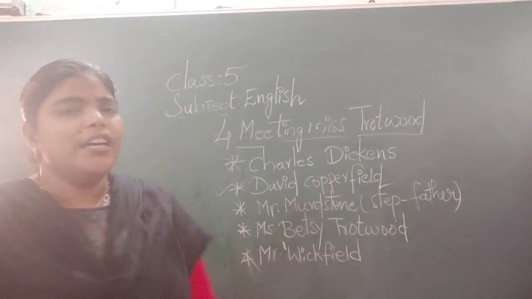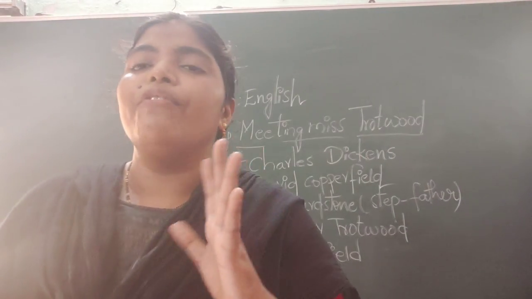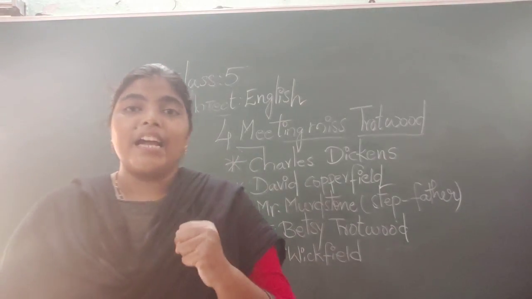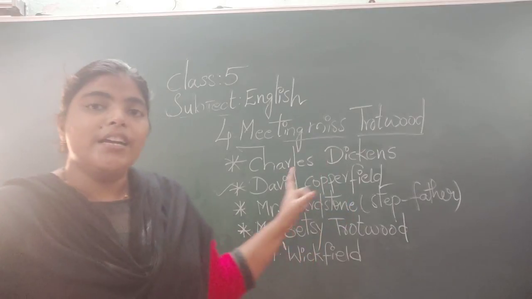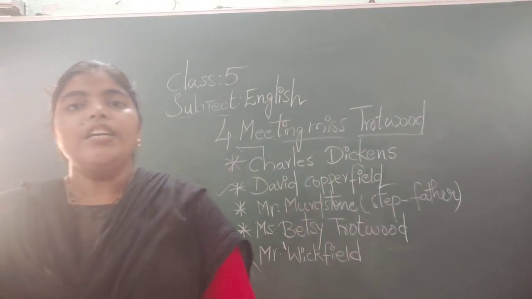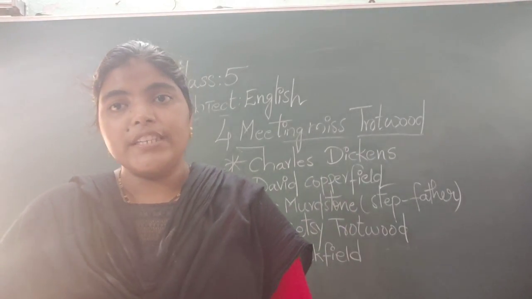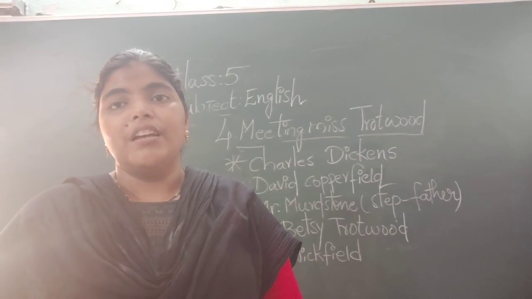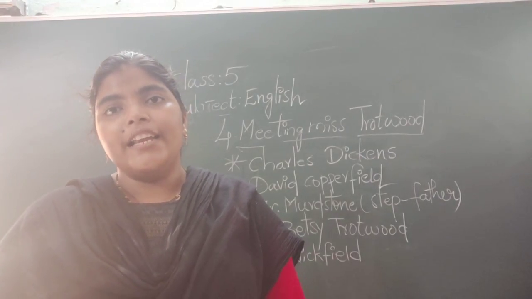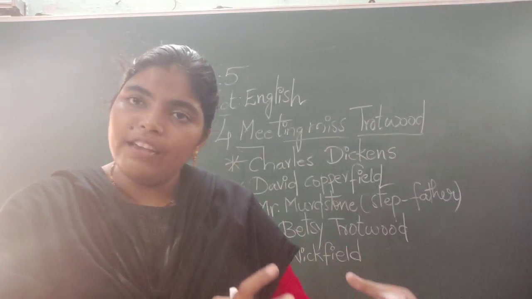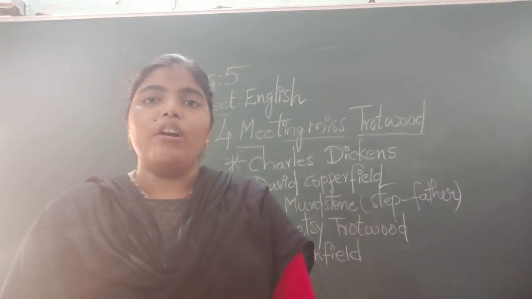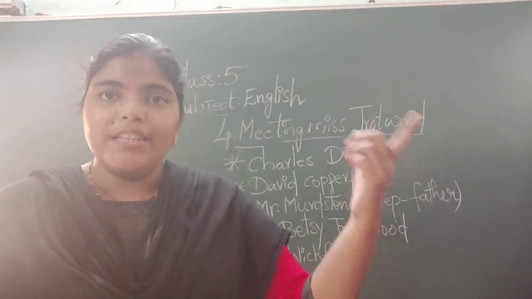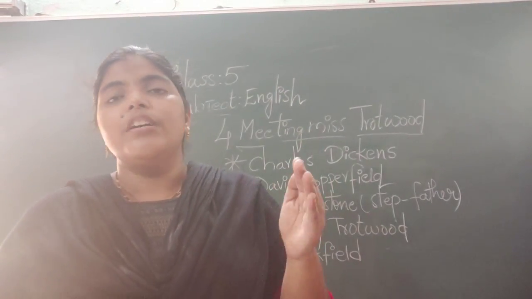Yeah, see here, it was a very tragic story of a boy. The boy's name is David Copperfield. He lost his father, and he was staying with his mother, and then his mother got married to another man without thinking.